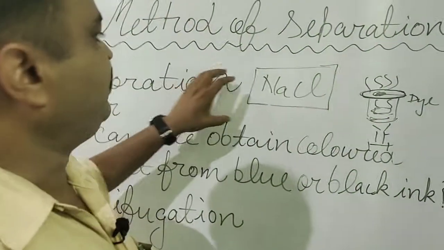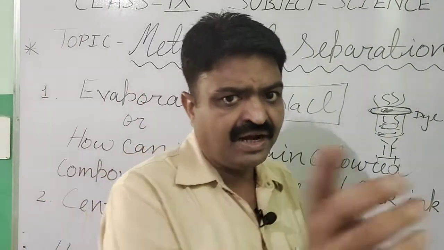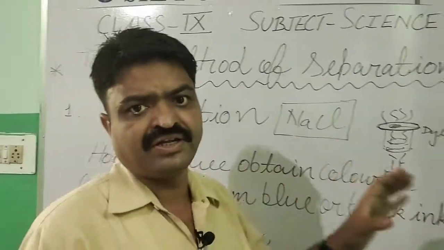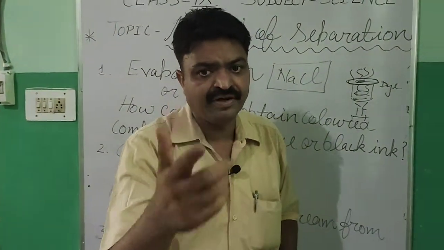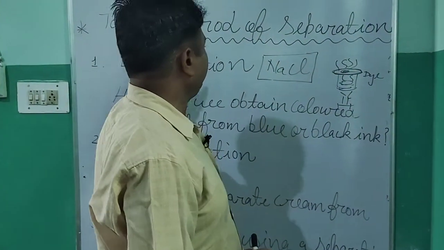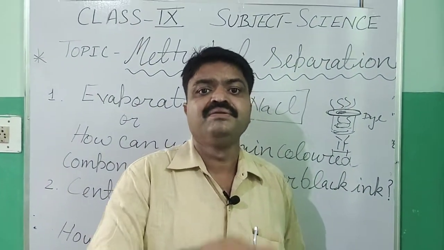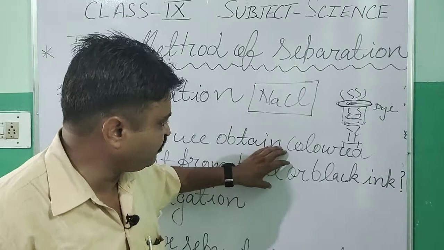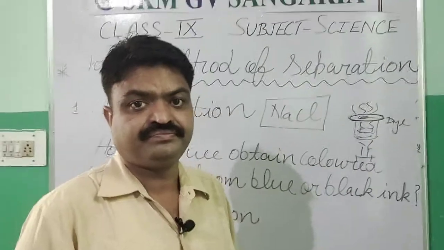The salt we take in our eatable items is also obtained with the help of evaporation. First the sea water is collected and evaporated with the help of sunlight, and what we obtain is salt. So evaporation is an important method of separation from which we can obtain the solid impurities present in a liquid substance, and the dye from the ink.